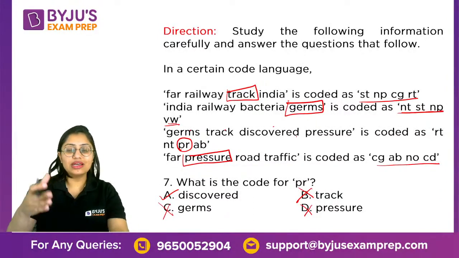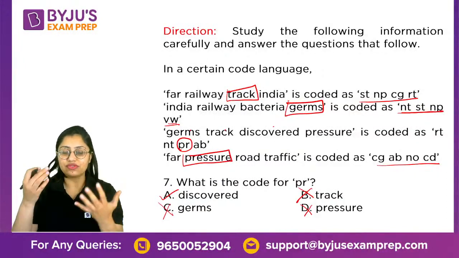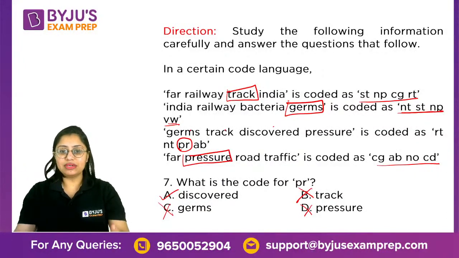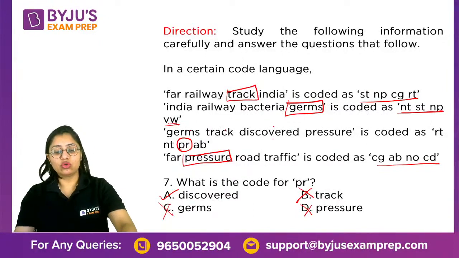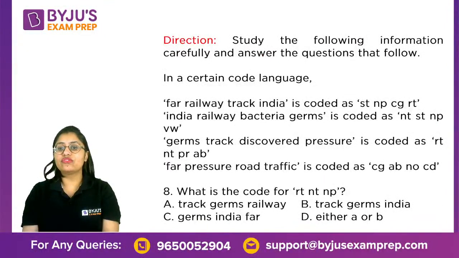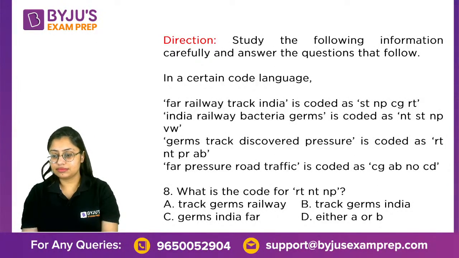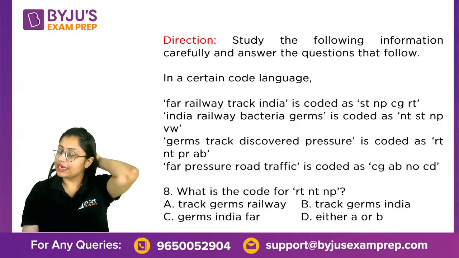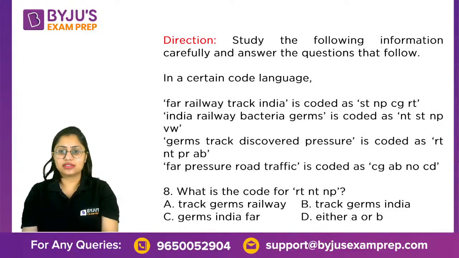If there are more questions, it is advisable to always find out the code for each and every question. But sometimes if the question is this easy, you might want to go to the next question and see if that is easy as well. Okay, they're asking you what is the code for RT, NT and NP. And that is the way to go for these type of questions. But question number 8 will require a little bit of concentration.